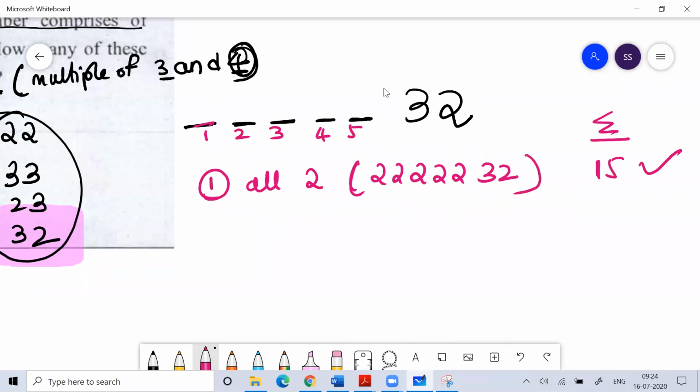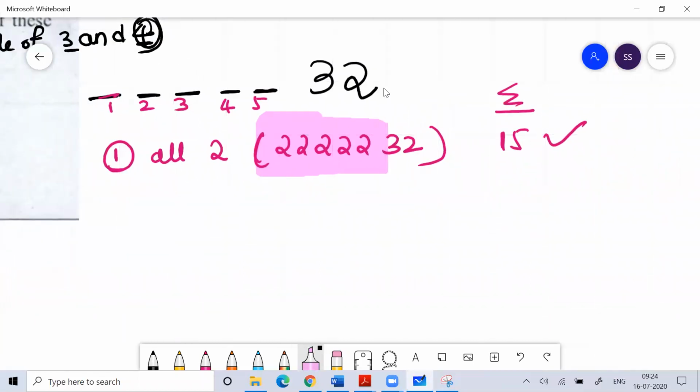Yes, this is possible, because the divisibility rule of 3 means that the sum of the digits should be a multiple of 3. The sum is 15, which means it is divisible by 3.